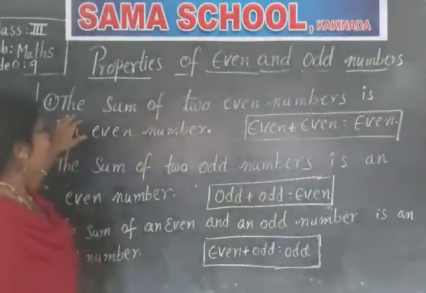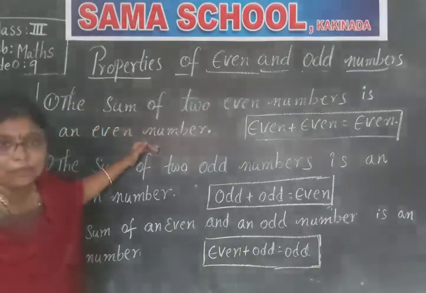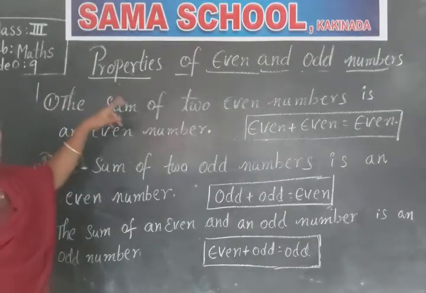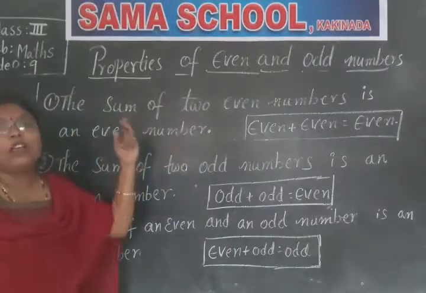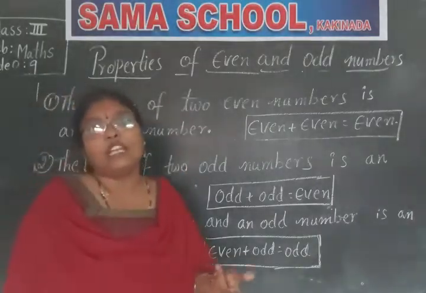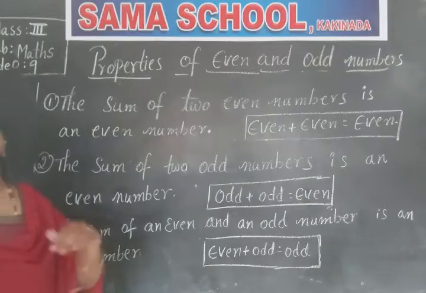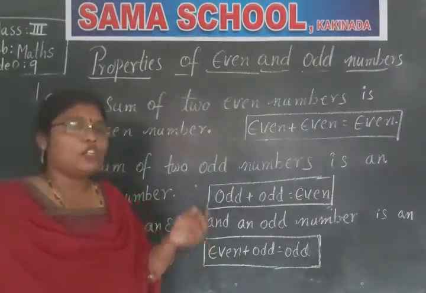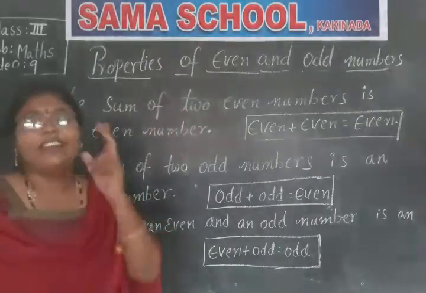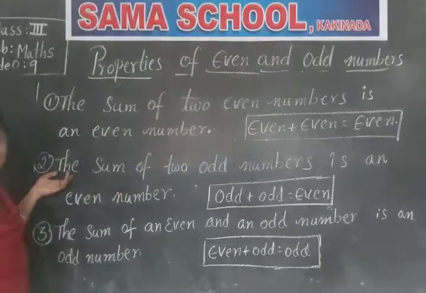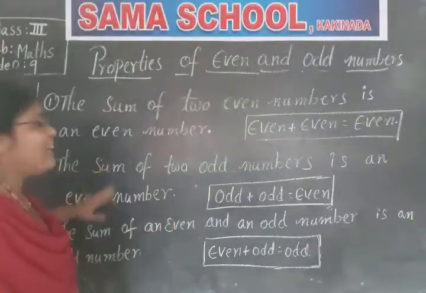What are the properties children? The sum of two even numbers is an even number. That means if you add any two even numbers, you will get an even number only as the answer. It does not matter how big those numbers are, it's not an issue. You will get again an even number. By adding two even numbers, you will get a number which is also an even number.